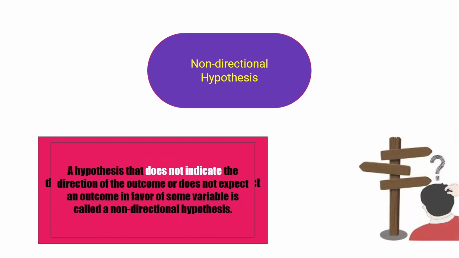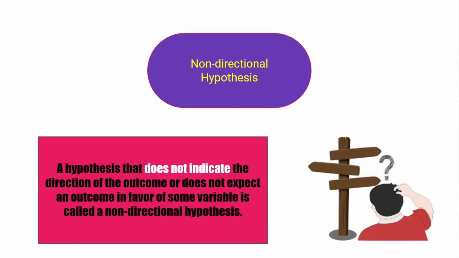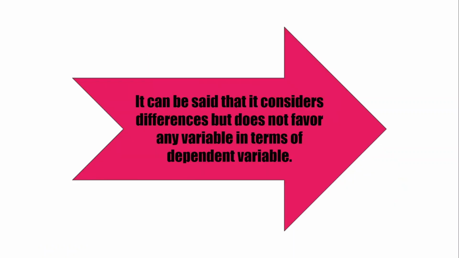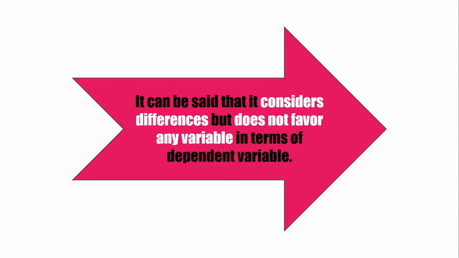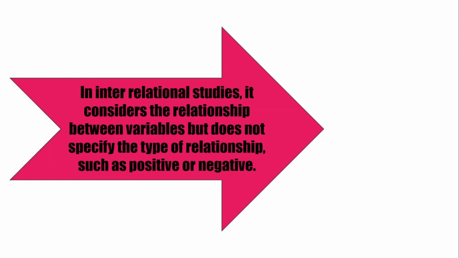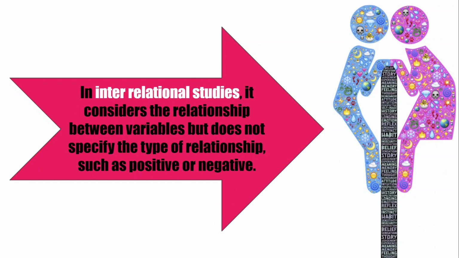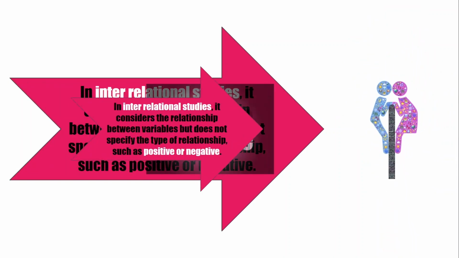The second type of declarative hypothesis is the non-directional hypothesis. A hypothesis that does not indicate the direction of the outcome, or does not expect an outcome in favor of some variable, is called a non-directional hypothesis. More clearly, it considers differences but does not favor any variable in terms of the dependent variable. In interrelational studies, it considers the relationship between variables but does not specify the type of relationship, such as positive or negative.